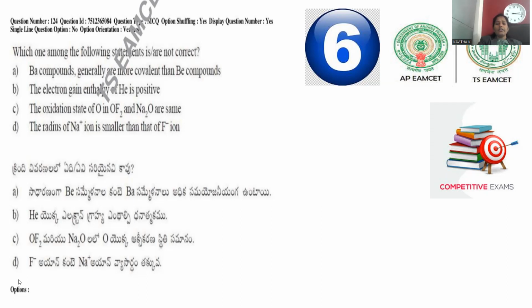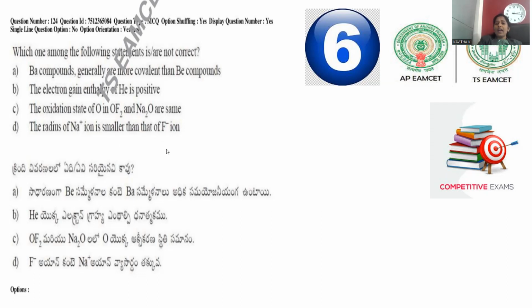Right. So here, why are we comparing F- and Na+? Because both are isoelectronic in nature. Isoelectronic means though both have different atomic numbers, both have an equal number of electrons.